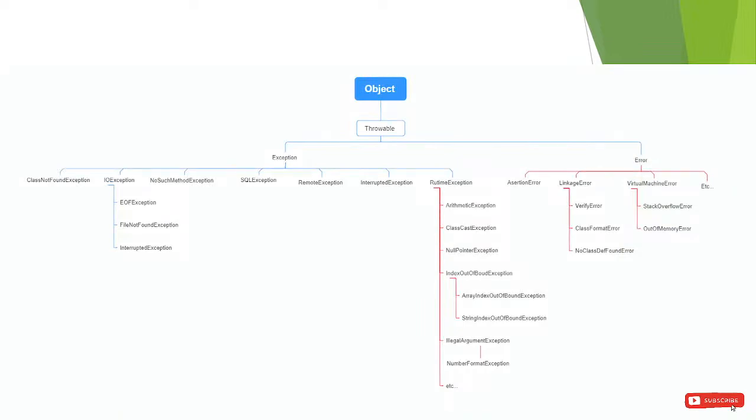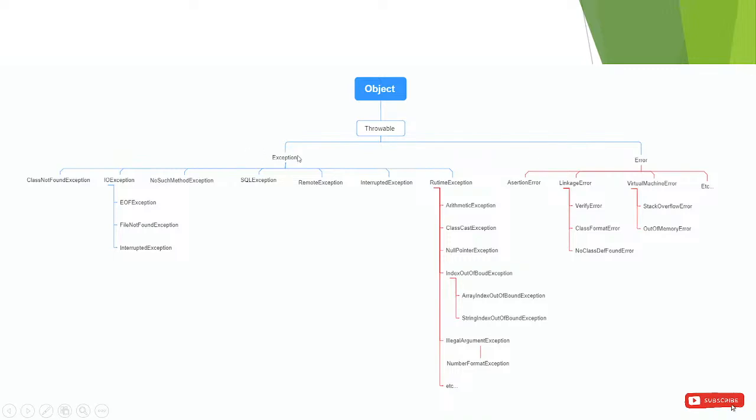We will see the hierarchy of errors and exceptions. This is the hierarchy of our exception. The first class here is Object. The Object class is the parent class of all the classes present inside Java. After that Throwable is here, and after that Exception and Error. The parent of Exception is Throwable, and the parent of Throwable is the Object class.